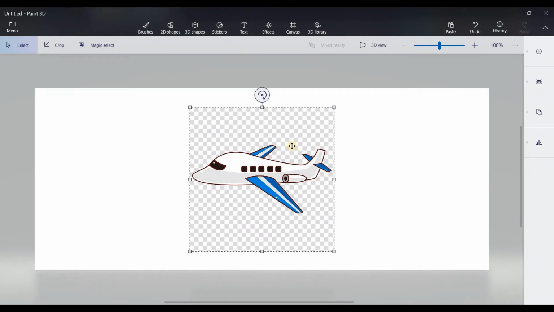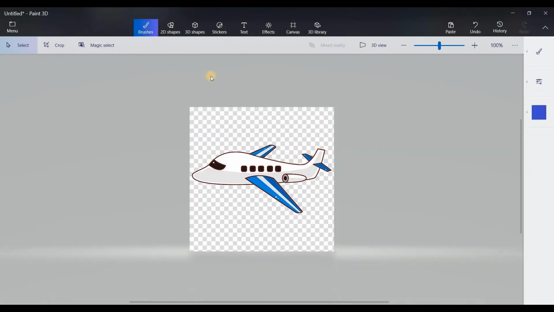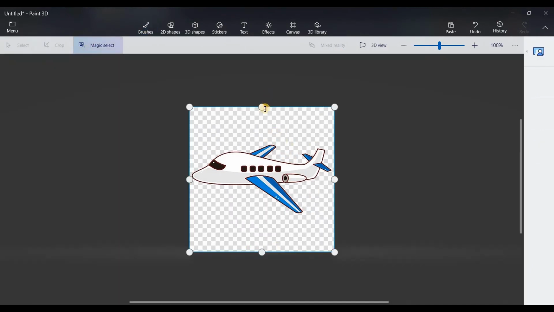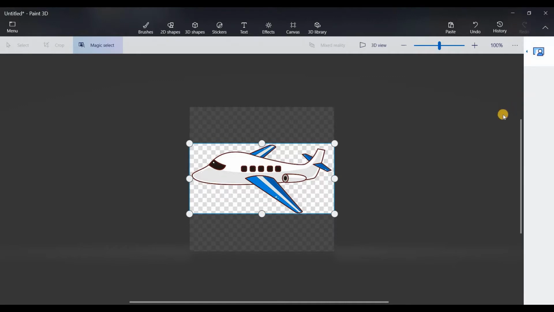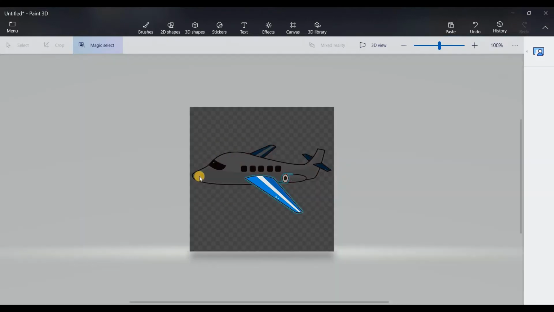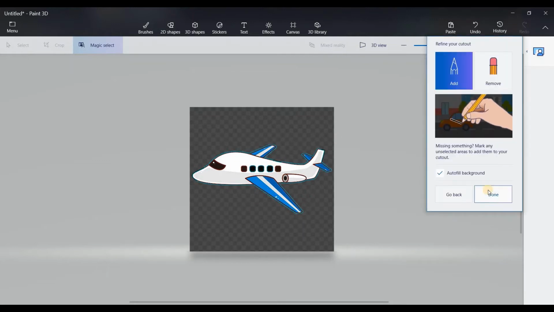paste and crop. Now I will do magic select the plane only, next. So as you can see, it has not selected most of the plane, so I will go ahead and help it understand that this is our plane. Then I can mark it as done.